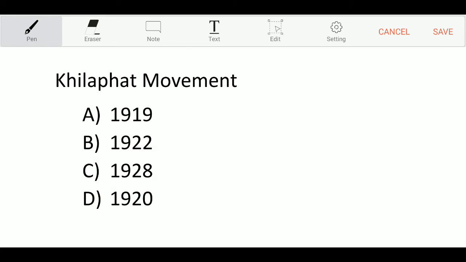When did the Khilafat movement take place? Option A, 1919. Option B, 1922. Option C, 1928. Option D, 1920. And the correct answer is option A, 1919.